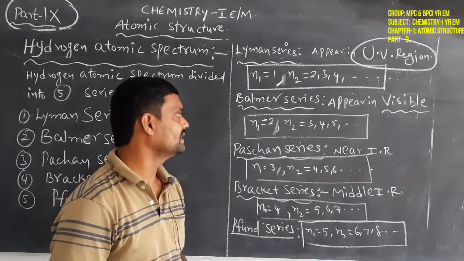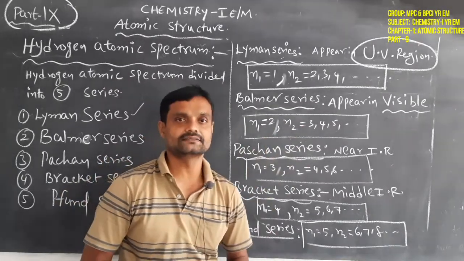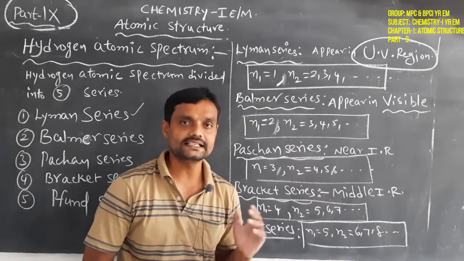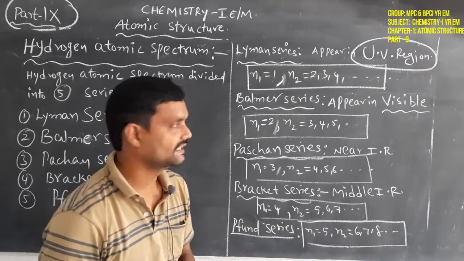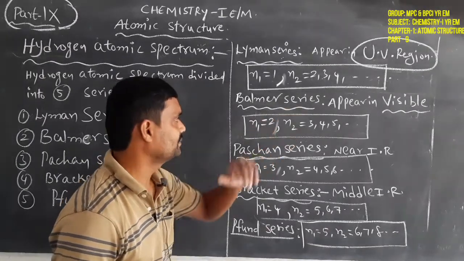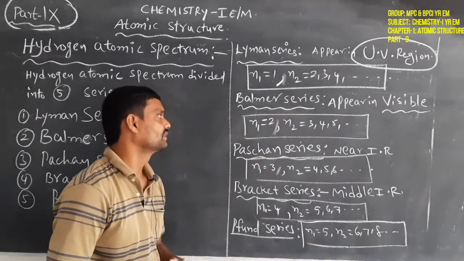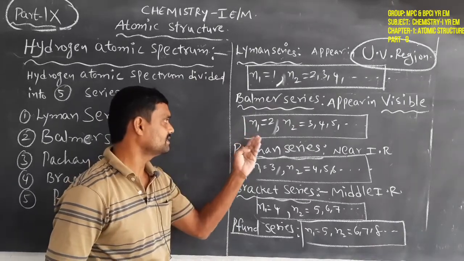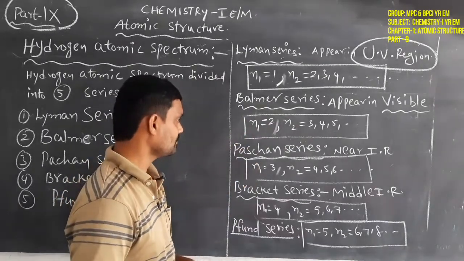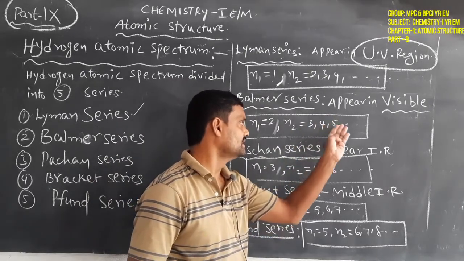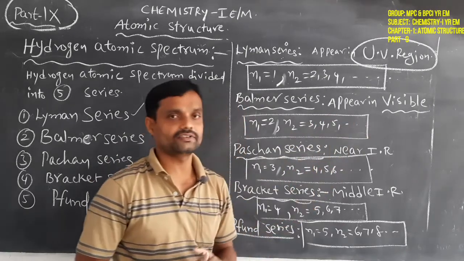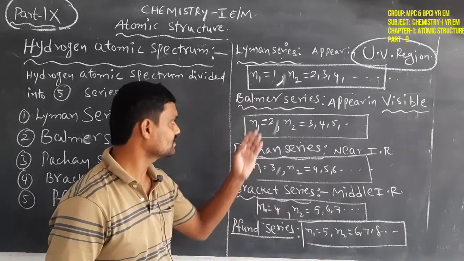It appears in the visible region, which means it is visible to the naked eye. So for the Balmer series, N1 is equal to 2. Similarly, N2 is equal to 3, 4, 5, 6, up to infinity.